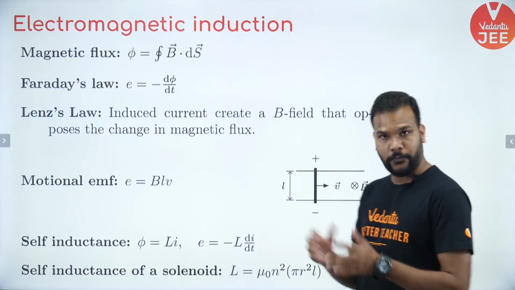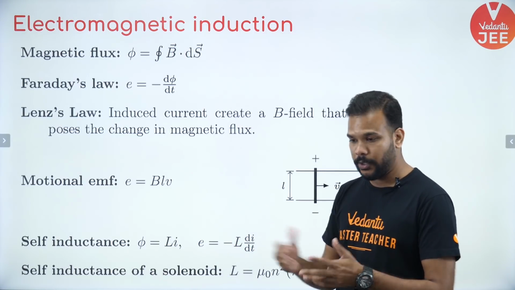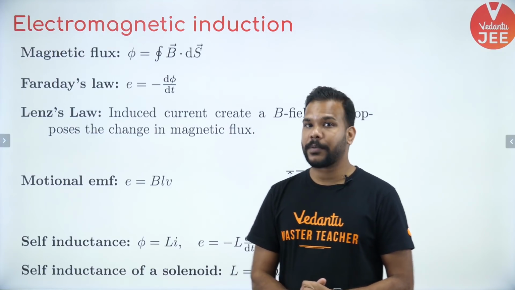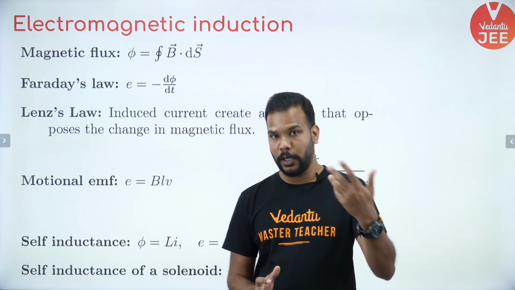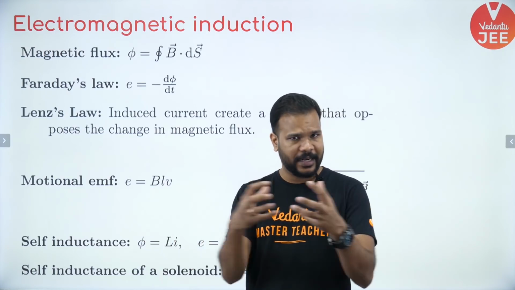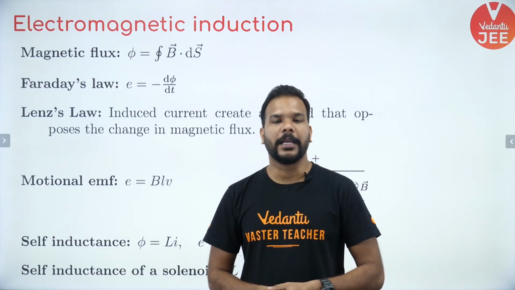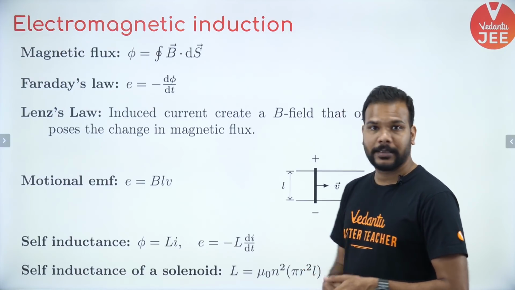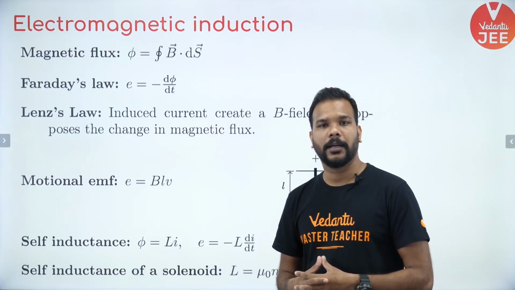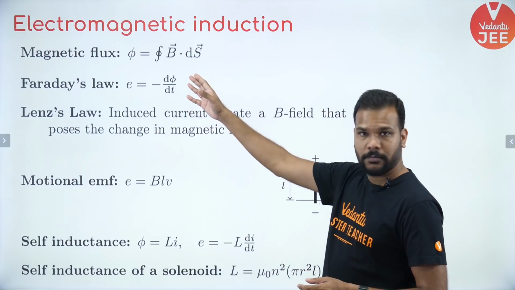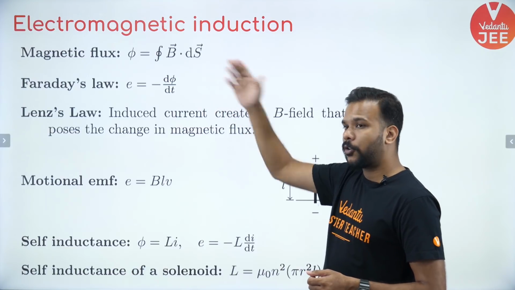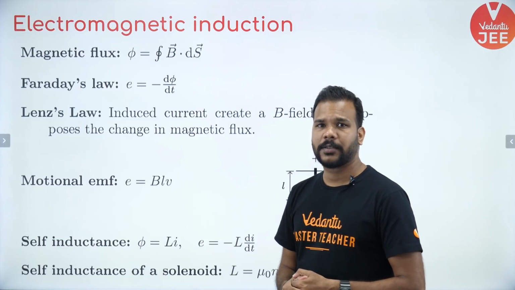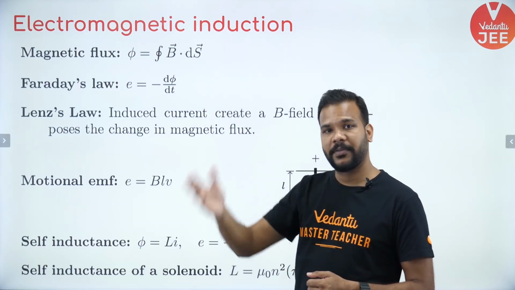Now we are moving from our magnetism chapter to electromagnetic induction. I'm sure you are aware of the process by which we generate electricity, which happens whenever there is a conducting coil or loop and a magnetic source. If there is relative motion between these two, electricity is generated. For that we need to understand magnetic flux, exactly on the same lines as electric flux. Magnetic flux is equal to the dot product of the magnetic field and the area vector of the loop, and you can also integrate if the magnetic field is not uniform.